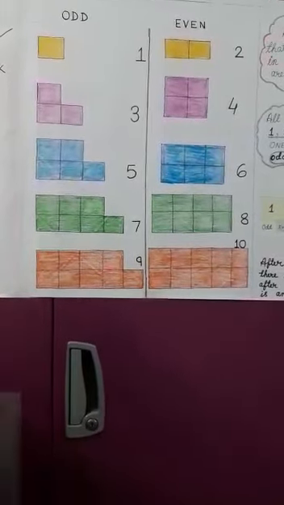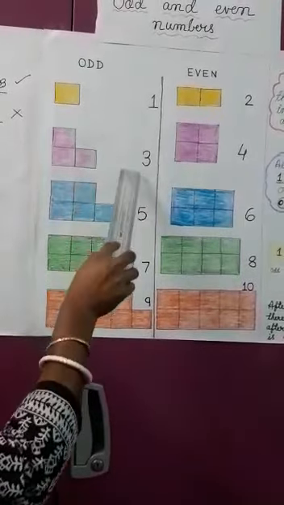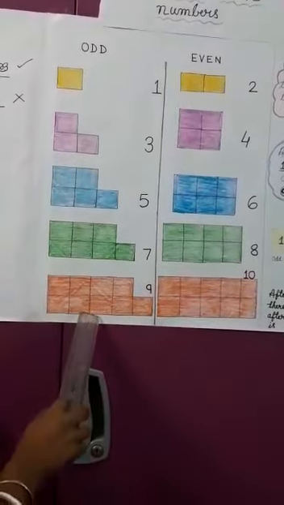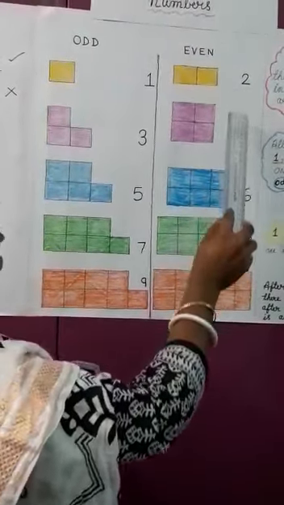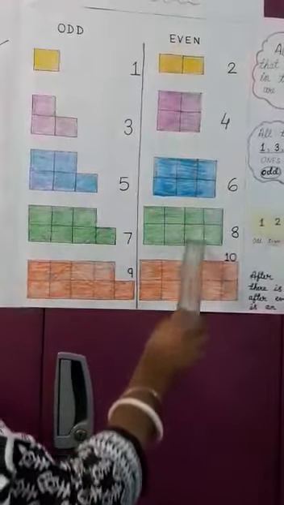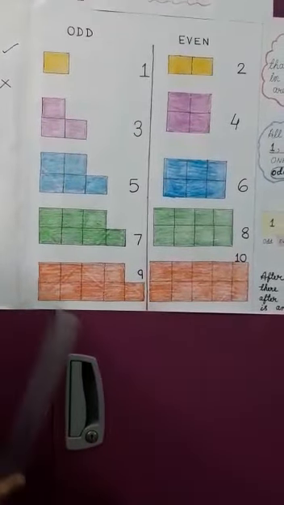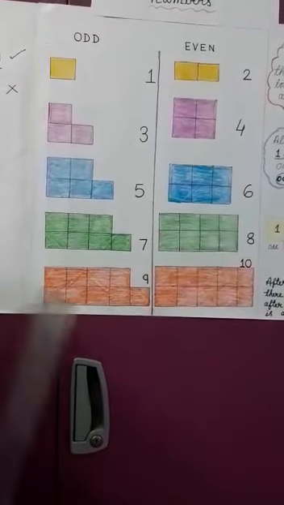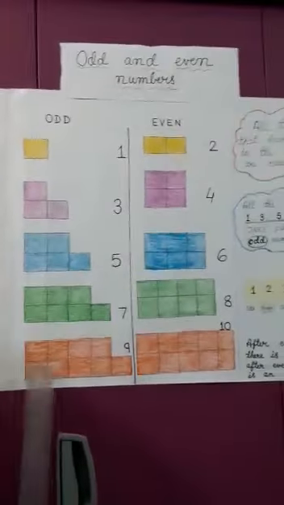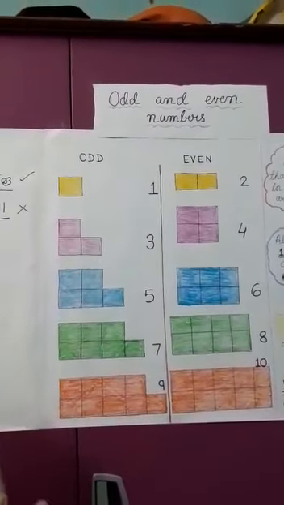So, from the numbers 1 to 10, the numbers 1, 3, 5, 7 and 9 are all odd numbers. And the numbers 2, 4, 6, 8 and 10 are all even numbers. Now what is an odd number? An odd number is a number which cannot be divided equally into 2 parts. Understood? An odd number is a number which cannot be divided into 2 equal parts.